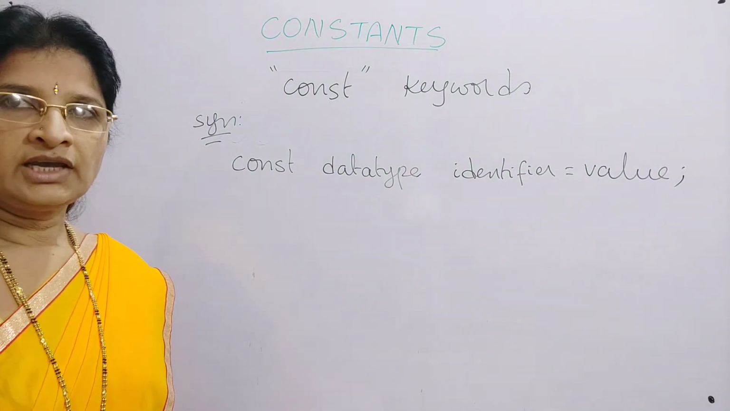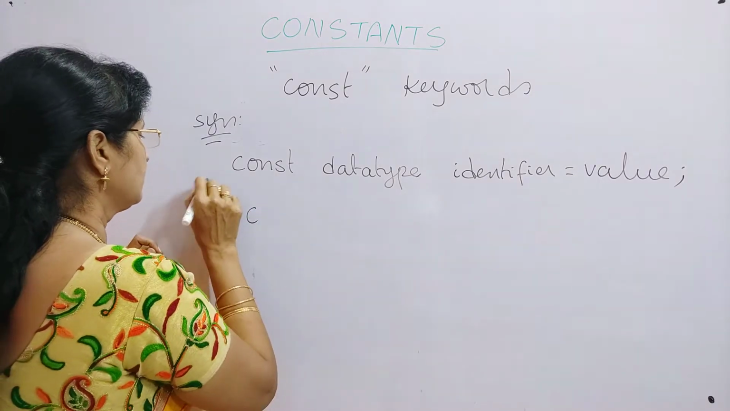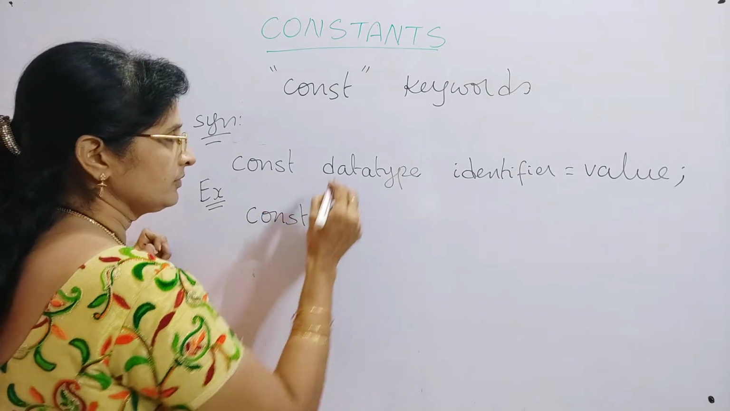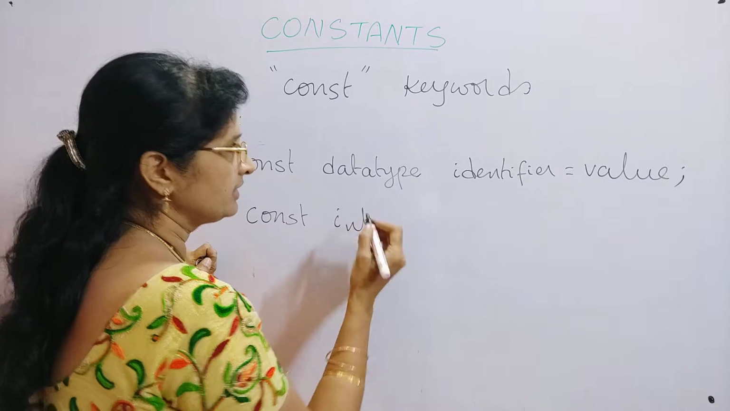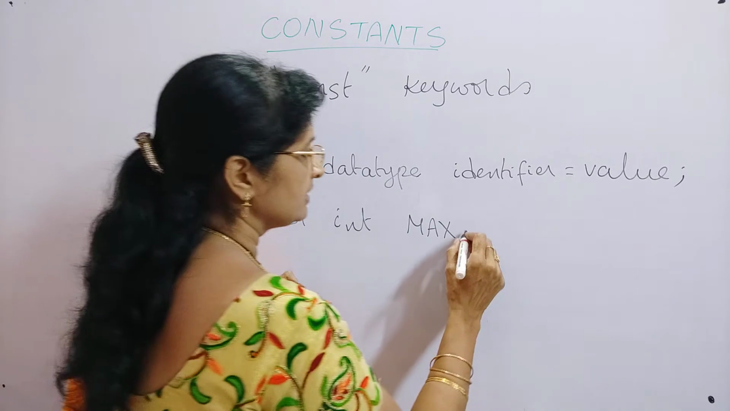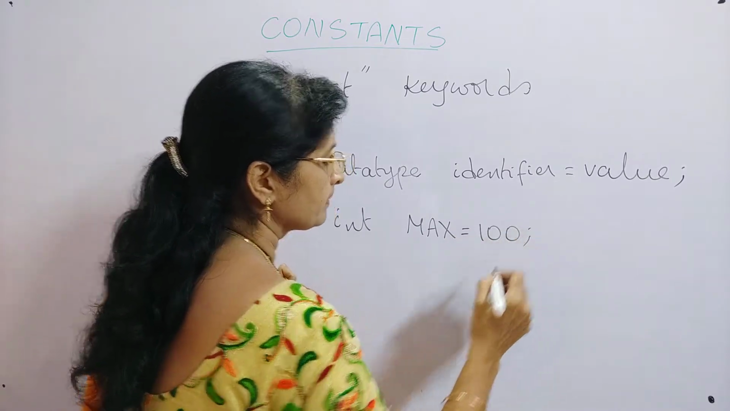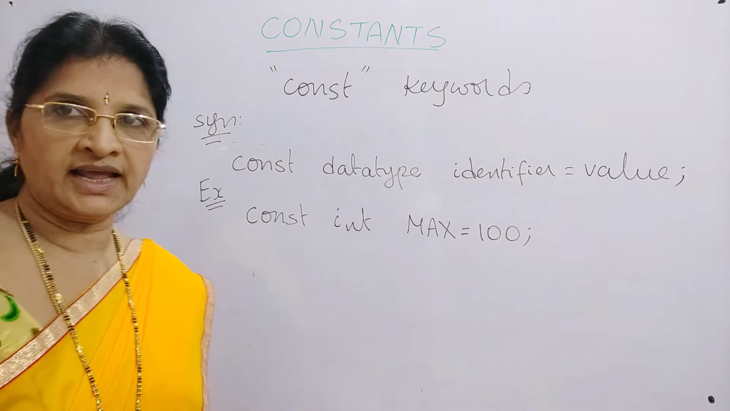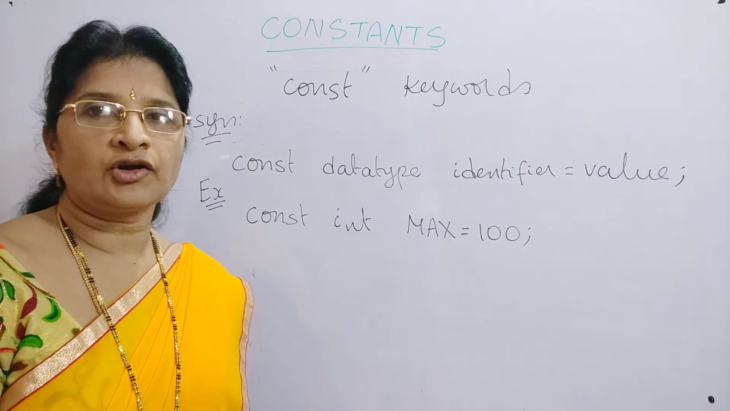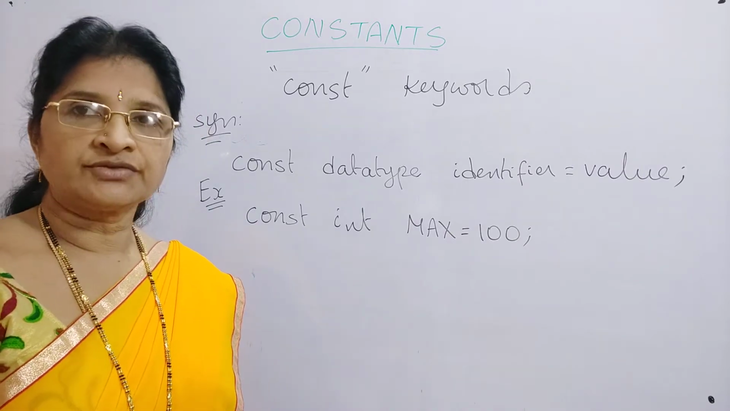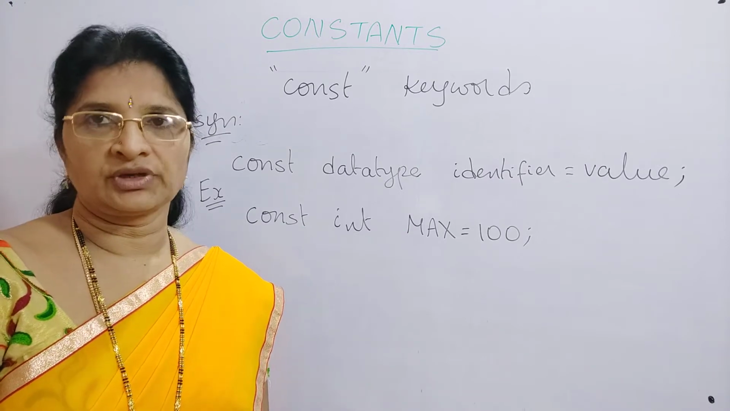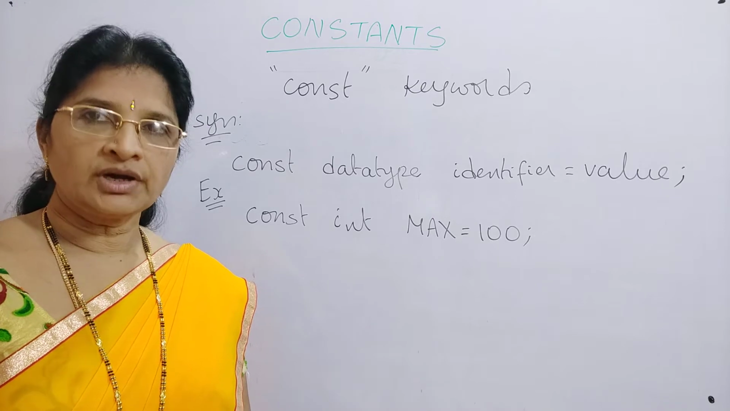So for example, if I declare const, I will say the data type as int and I want to define a maximum value. I will give it as max is equal to 100. So suppose if I give a constant like this, max is the constant. Then the constant max cannot change its value. That is, its value is 100. It cannot change its value throughout your C program. That is called as a constant. So it cannot be changed.